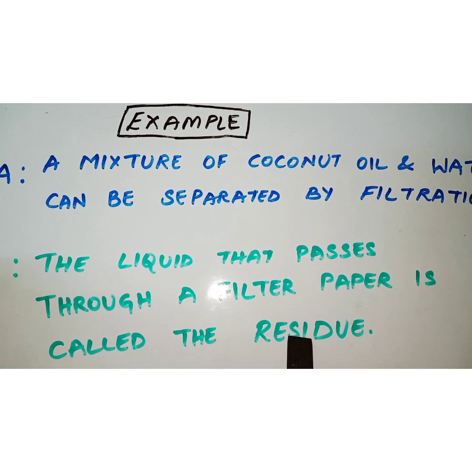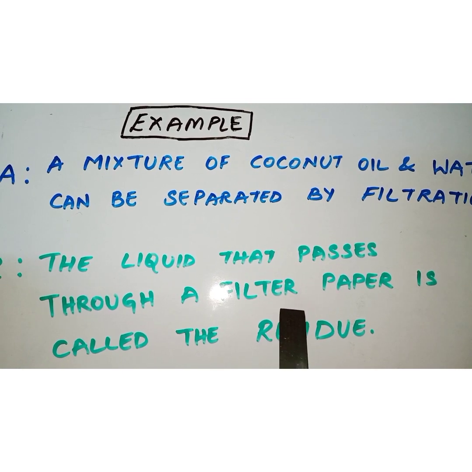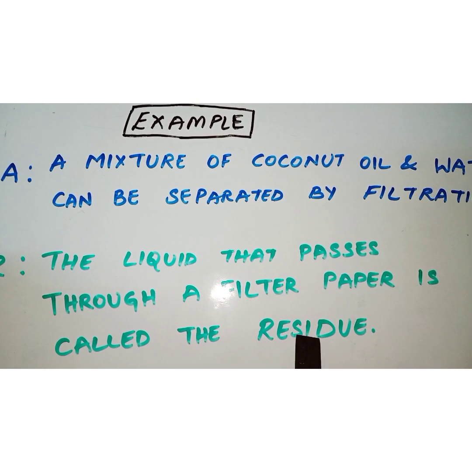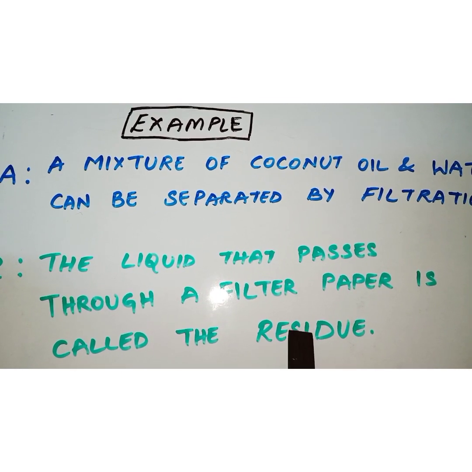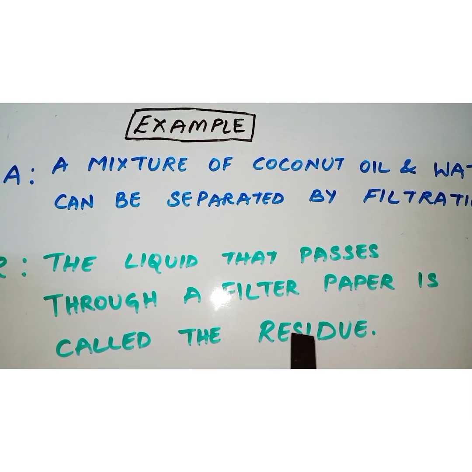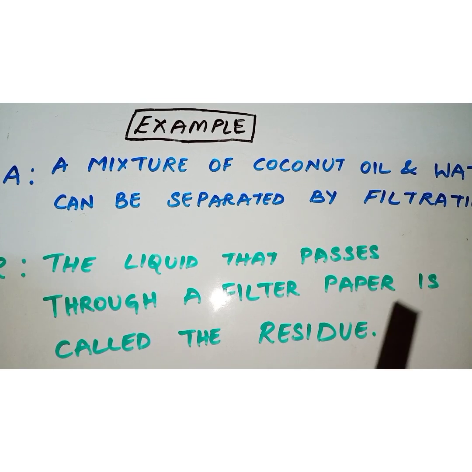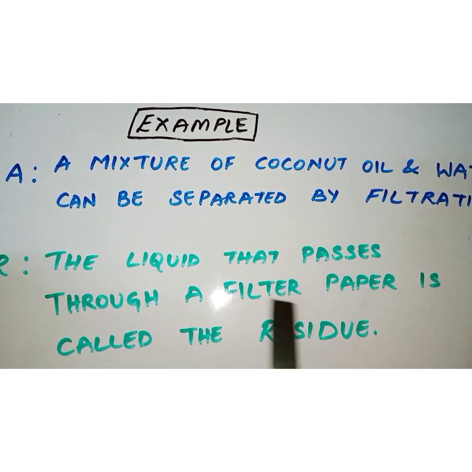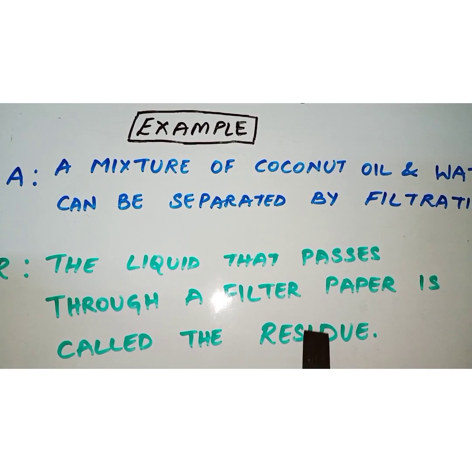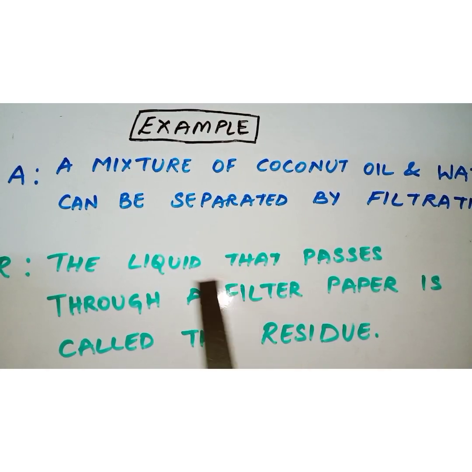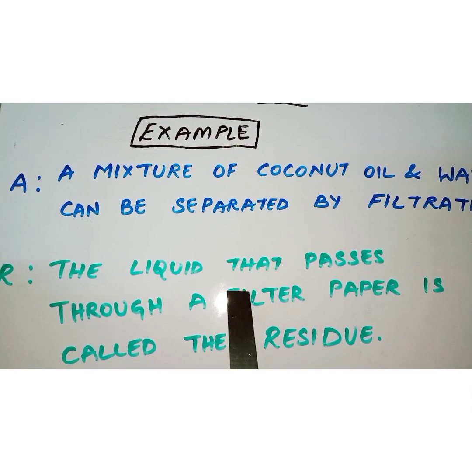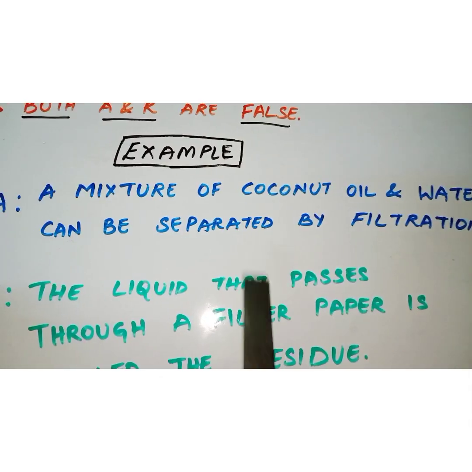It is the substance that remains on the filter paper. So here it should be filtrate, not the residue. Even this statement is wrong. So the reasoning and the assertion both are false.